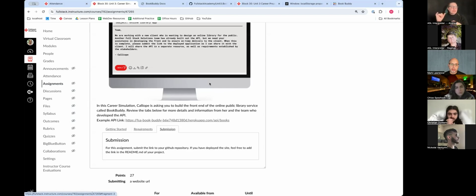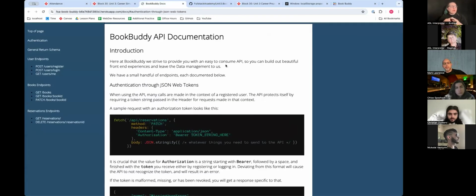So let's talk submission. You'll just submit your GitHub repo link. So let's actually talk about the docs. So here we strive to provide you with an easy to consume API. So remember how, I mean, you can kind of see this.